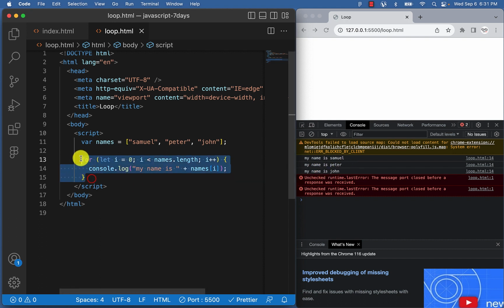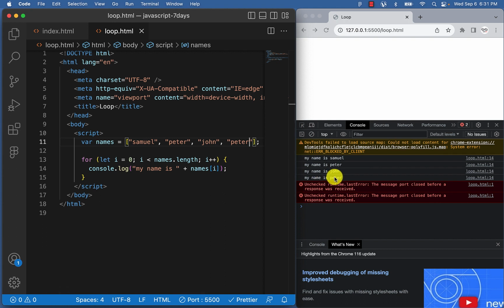So what this line does for us is that it looped through this array. If I come over and add a new name here, say Peter, you're going to see Peter as well. If I say 0, it simply means it's starting from 0, 1, 2, 3. It's not going to have 4 because the length here is going to be 4. By the time this condition is false, this loop will stop working.